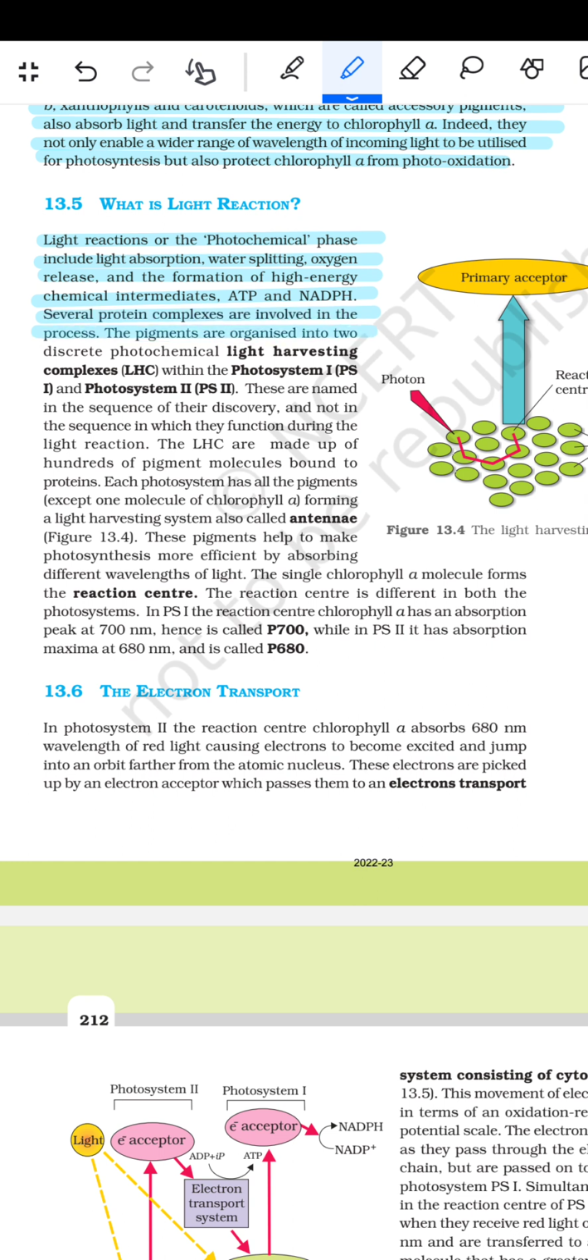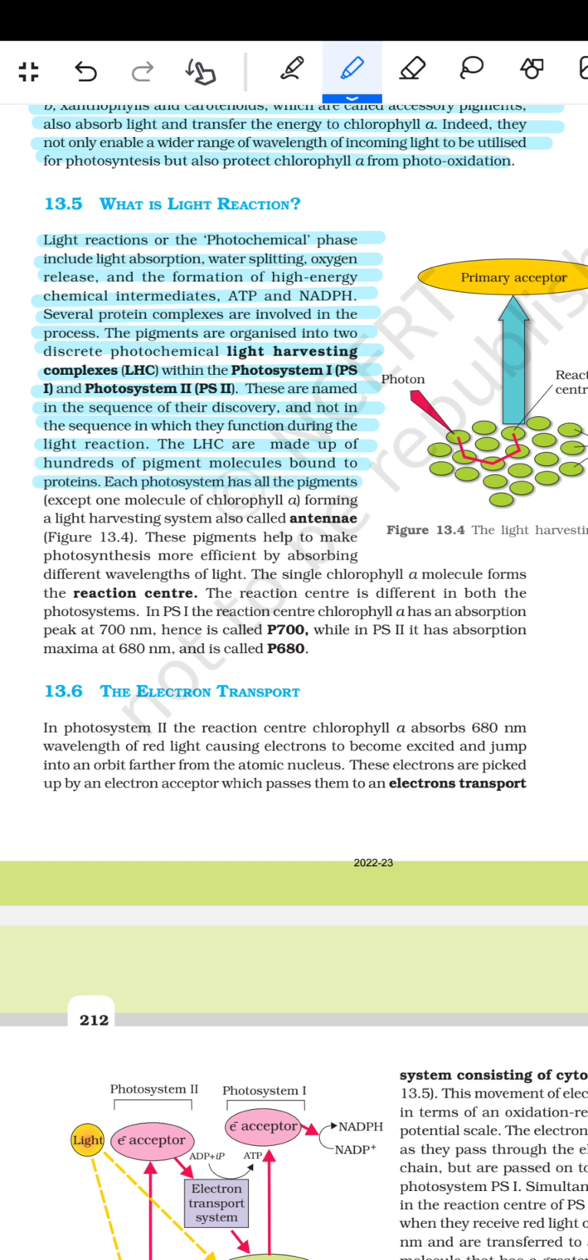The pigments are organized into two discrete photochemical light harvesting complexes, LHC, within photosystem 1 and photosystem 2. These are named in the sequence of their discovery and not in the sequence in which they function during the light reaction. The LHC are made up of hundreds of pigment molecules bound to proteins.